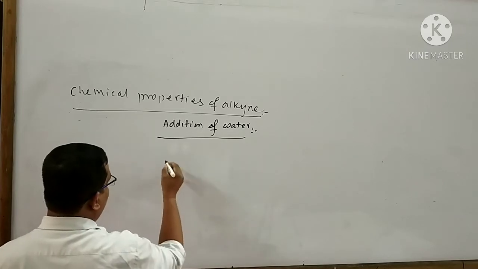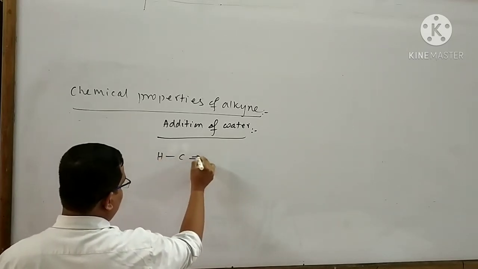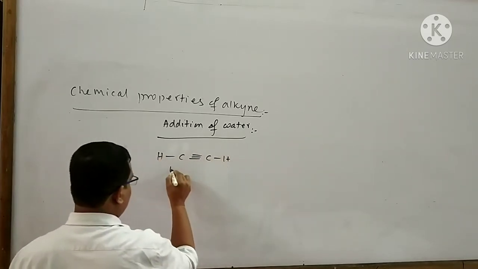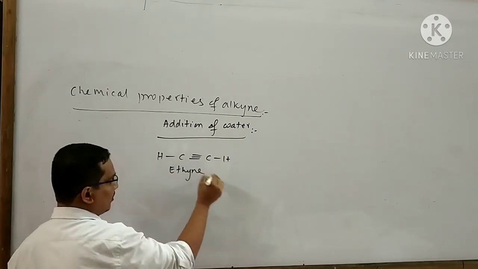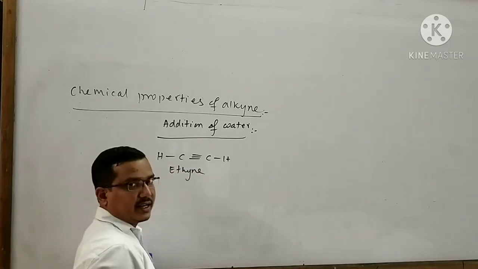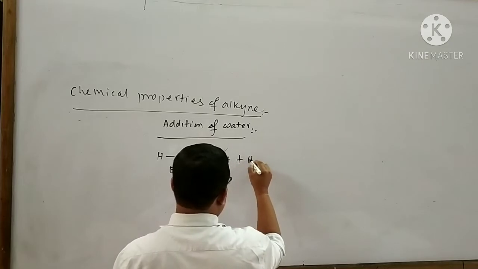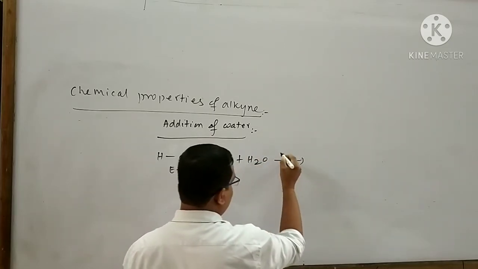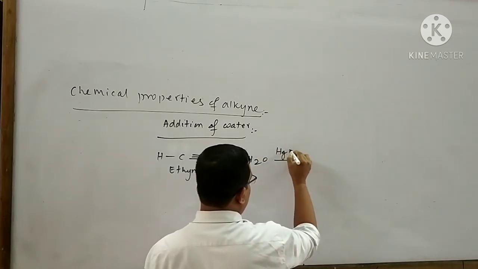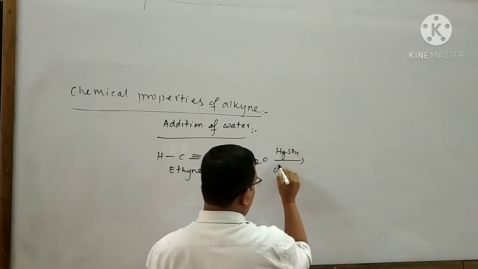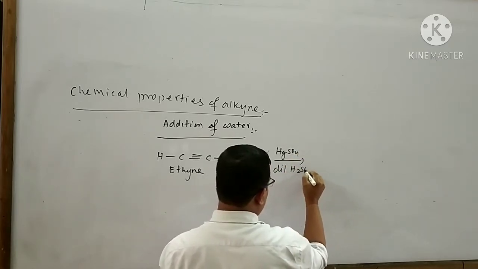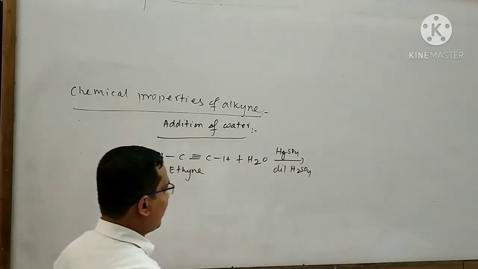Take an example of alkyne. This is said to be ethyne. When ethyne is subjected to reaction with water in the presence of HgSO4 and dilute H2SO4, then what will happen?